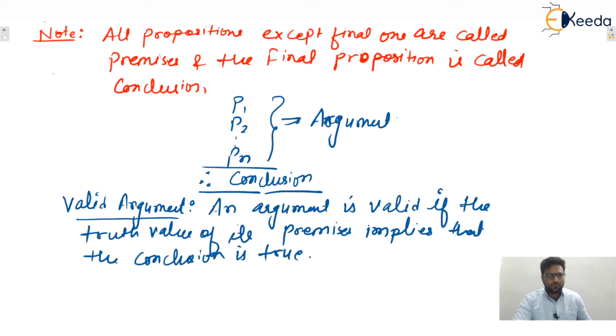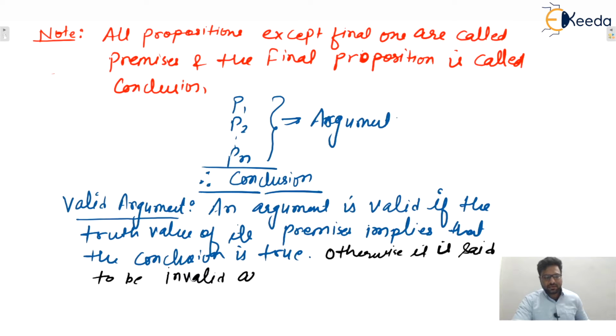So write down next one. Otherwise it is said to be an invalid argument, and an invalid argument is also known as a fallacy.